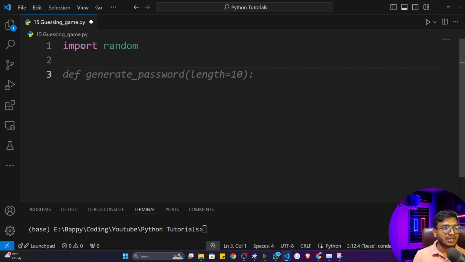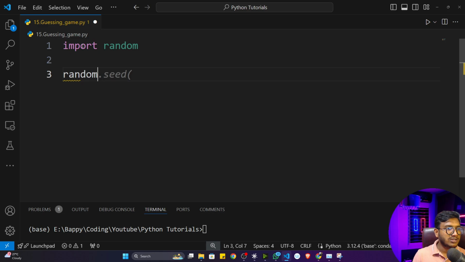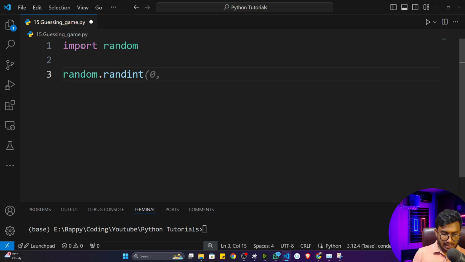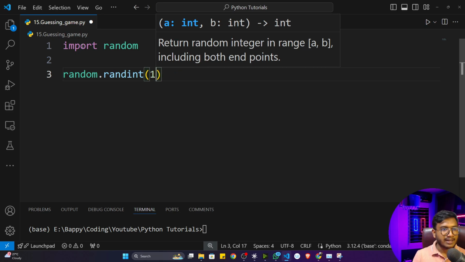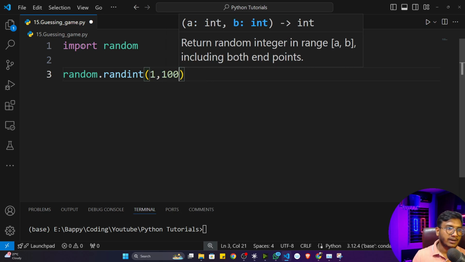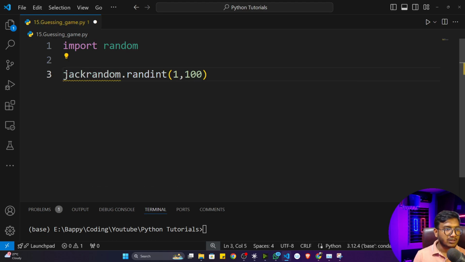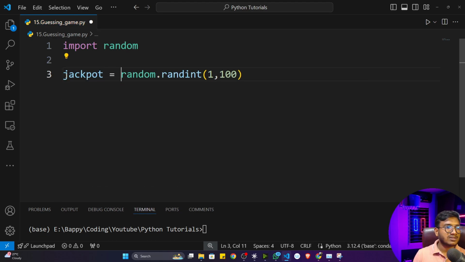And if I want to generate a number, what I can do is call random.randint. Inside that I have to pass the range. Let's say I want to generate 1 to 100. This will give me the number, and I will store it in a variable called jackpot. So let's say this is my jackpot number.